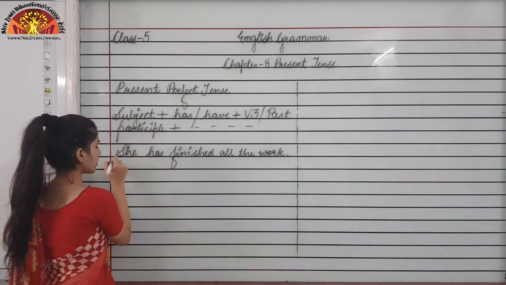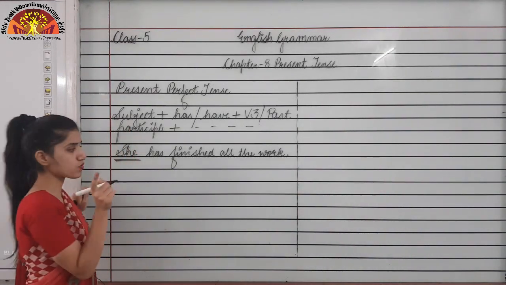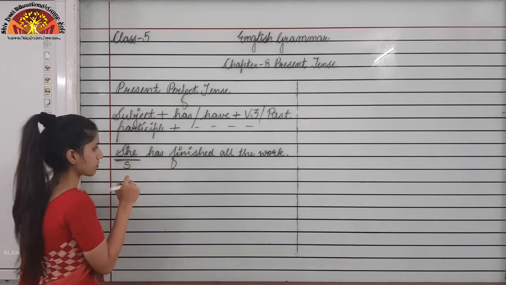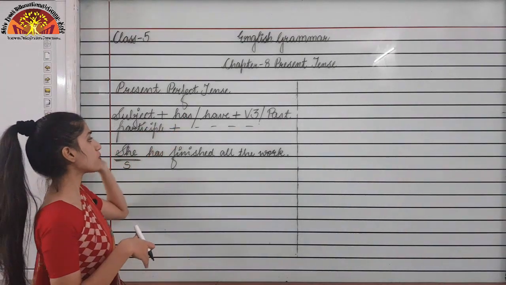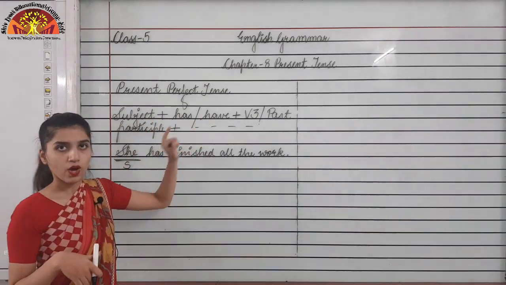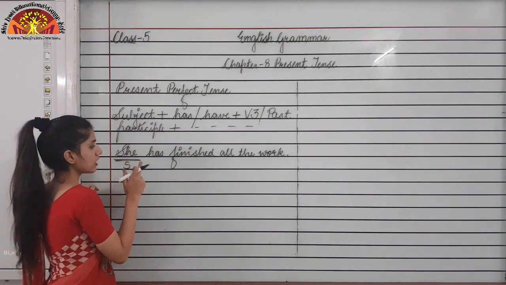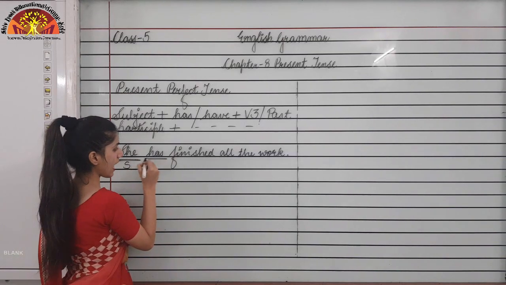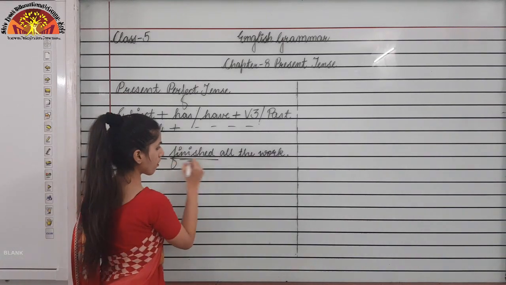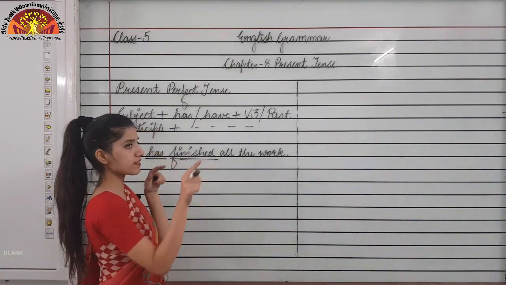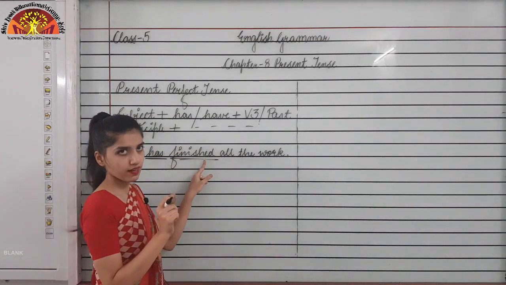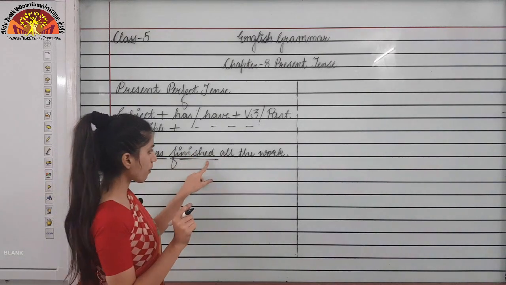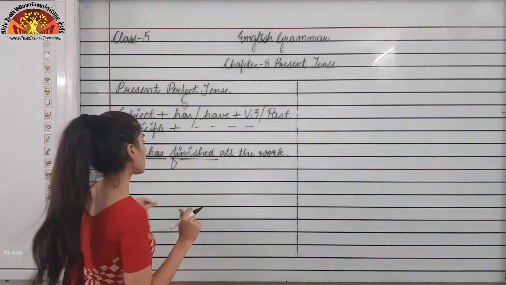Now you can see she is there, which is the singular subject. So with the singular subject, has will come, and with the plural subject, have will come. So after she, has is there, and then the third form of the verb. Finished is the third form of which verb? Finish. So this is the third form of the verb finish.